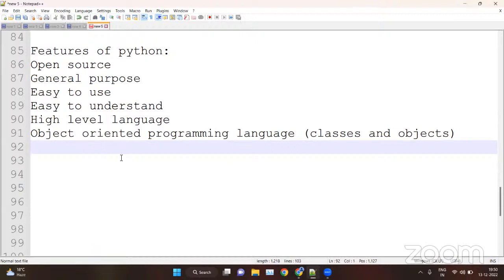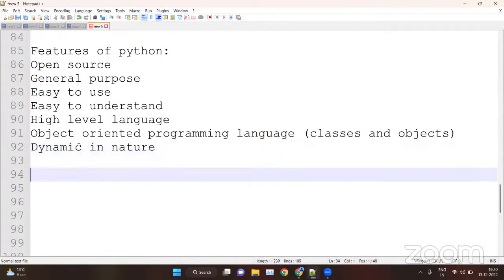Okay, so these are the features of Python. It is open source, general purpose, easy to use, easy to understand, high level, has the OOPS concept, and is dynamic in nature. Now, why is Python dynamic in nature?